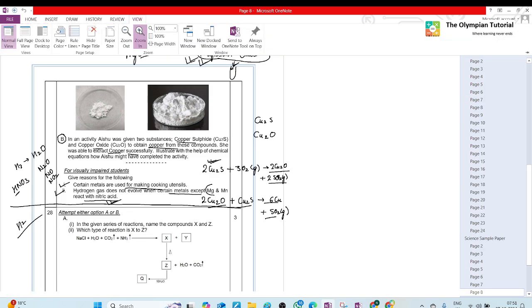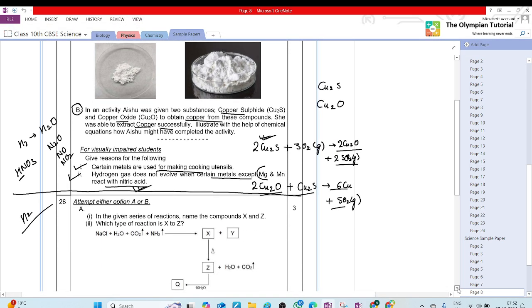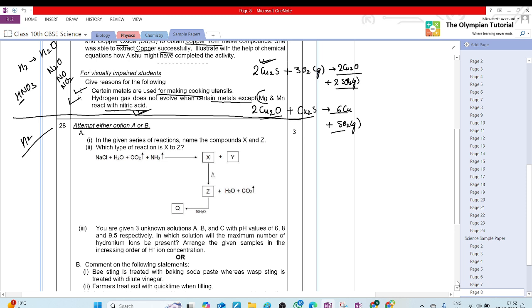And now we'll start question number 28. 28th A, Ayukta. In the given series of reactions, name the compounds X and Z, and which type of reaction is X to Z?